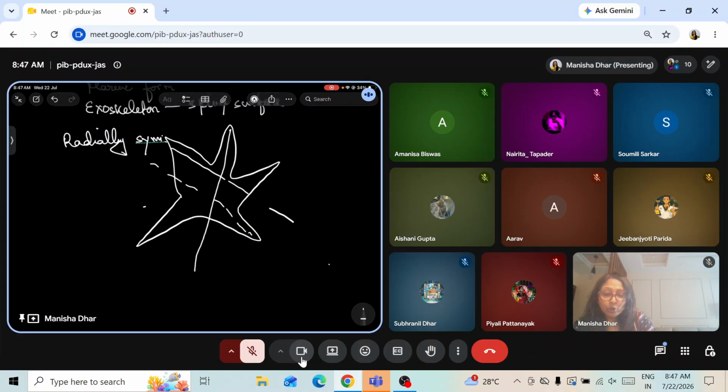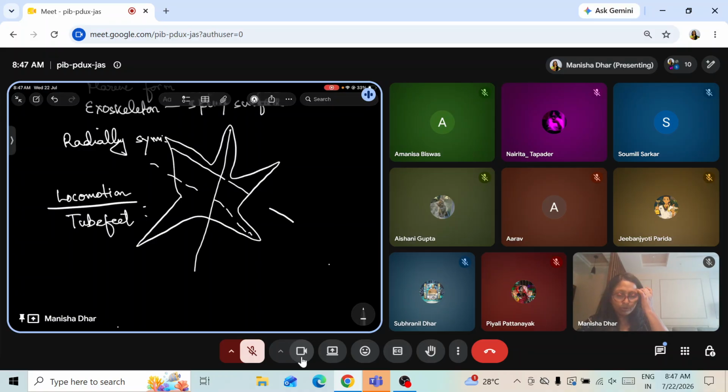Then they have tube feet. Locomotion is by tube feet, which is very interesting, used for capturing food as well as for locomotion. The tube feet are present under the arms. These are the features of this phylum.